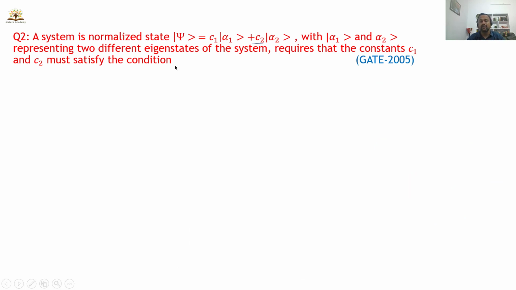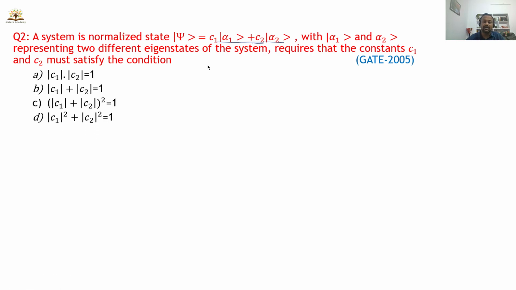So here is another question which appeared in GATE 2005. A system is in a normalized state psi equal to this one, with alpha 1 and alpha 2 representing two different eigenstates of the system. This requires that the constants C1 and C2 must satisfy a condition. So we can call the wave function psi an acceptable wave function when C1 and C2 satisfy the condition. You have to select the proper, correct condition. Four conditions are given. So which one is the correct answer?